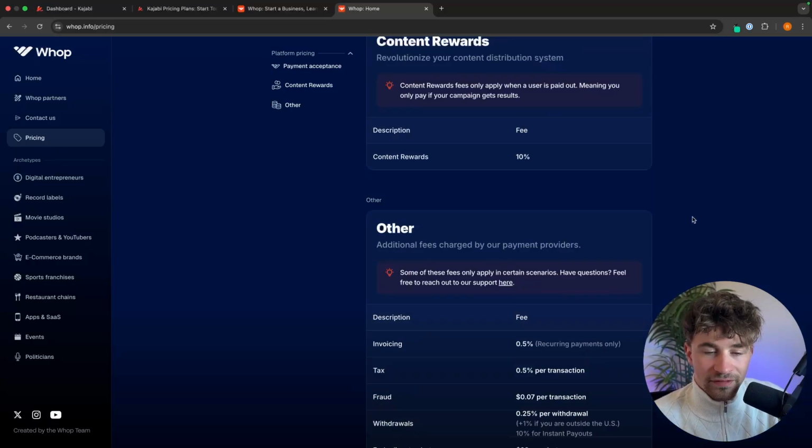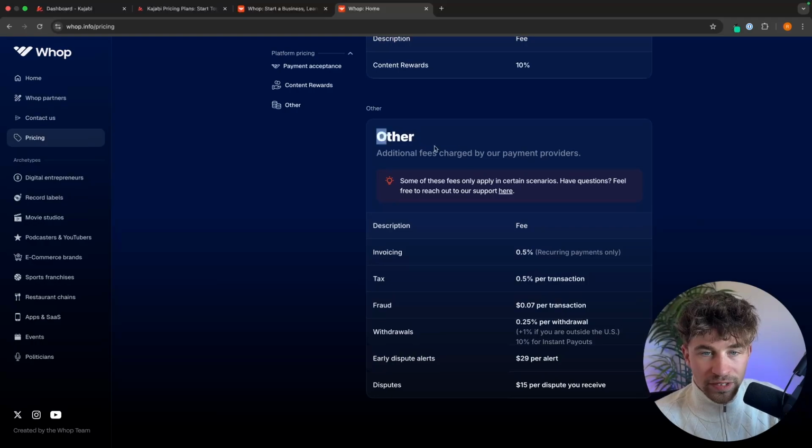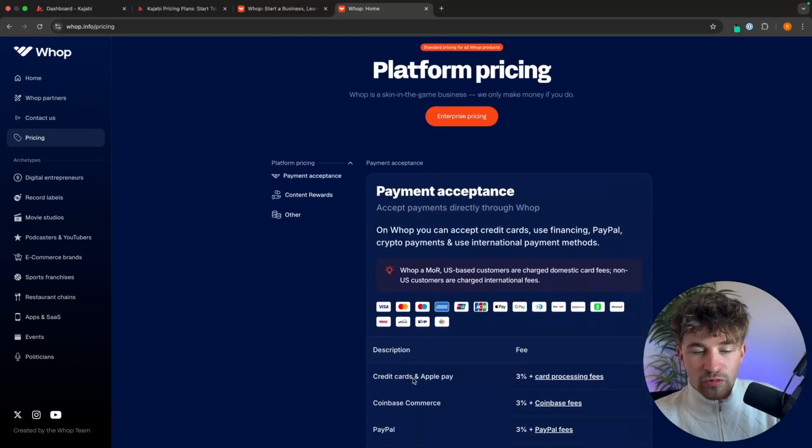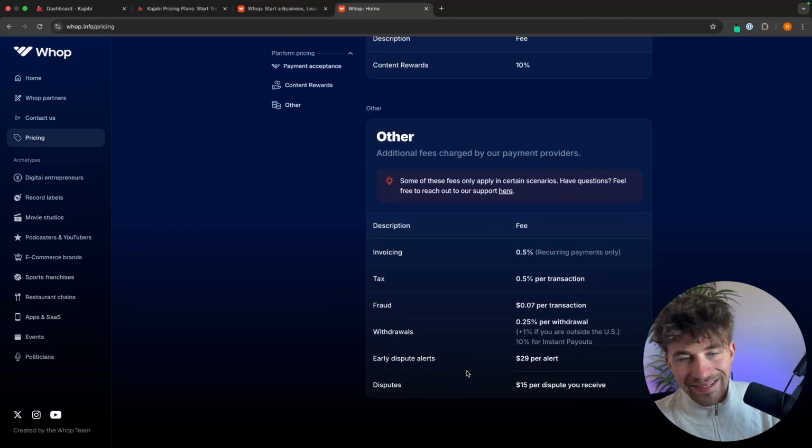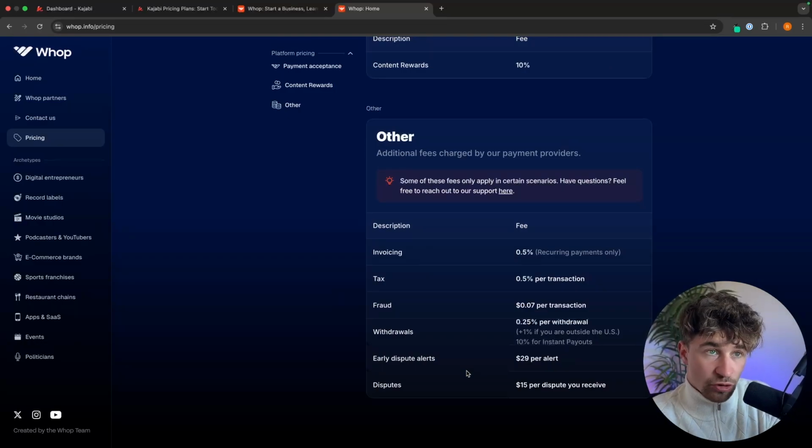It's not just a 3% fee, because if we go down, we can see we have other additional fees charged by our payment providers. So we have a 0.5% fee right here. We have a 0.5% tax fee, a 7 cent per transaction for fraud detection. When we are withdrawing money to our bank account, we get a 0.25% transaction fee. If you get disputes, this is $29 per alert. So as you can see, although it says 3% at the top right here, it can actually be quite expensive with each product you sell.